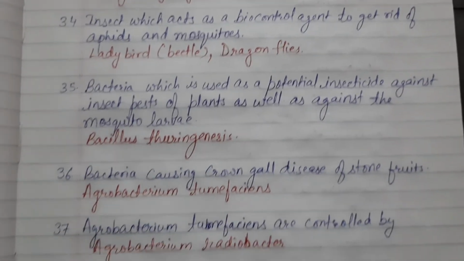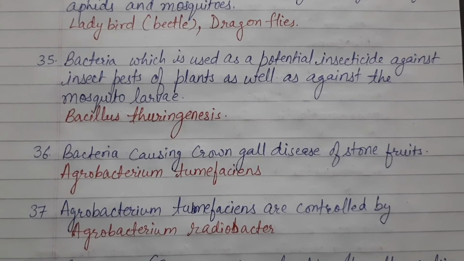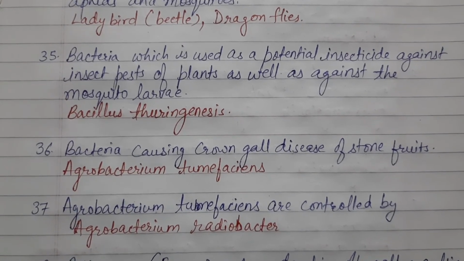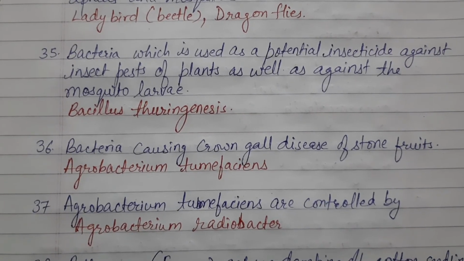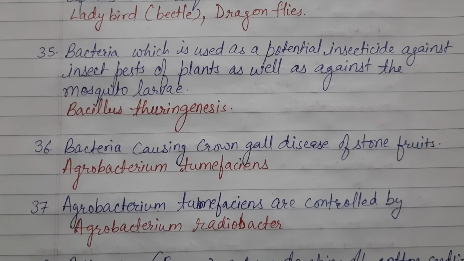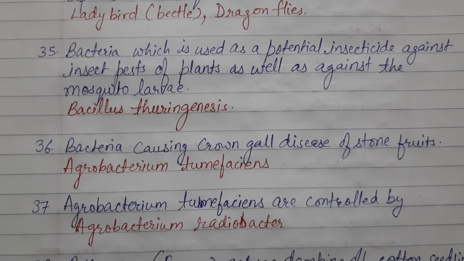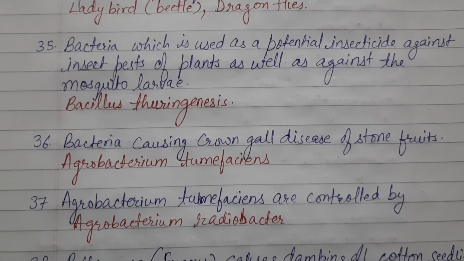Next is the bacteria causing crown gall disease of stone fruits. This is Agrobacterium tumefaciens, and these are destroyed by using again a bacteria to destroy a bacteria. So this tumefaciens is destroyed by Agrobacterium radiobacter.